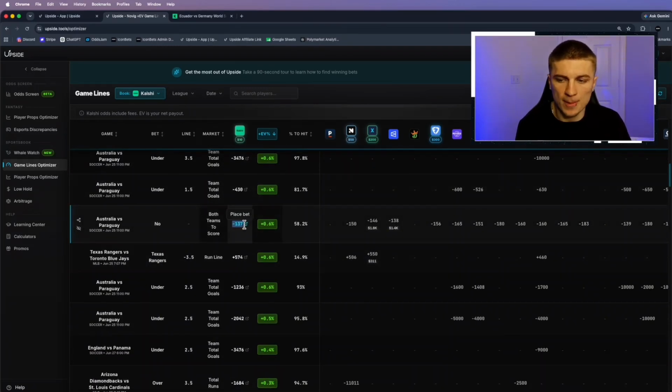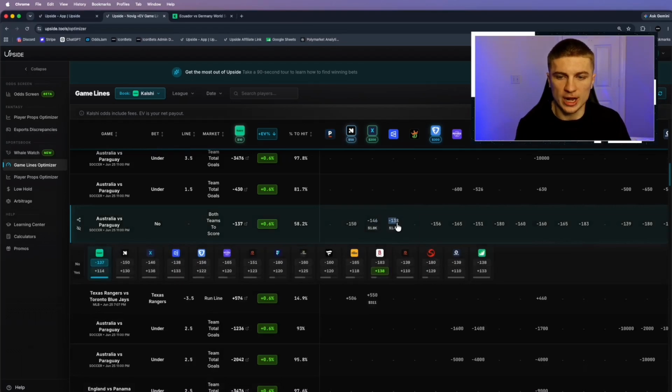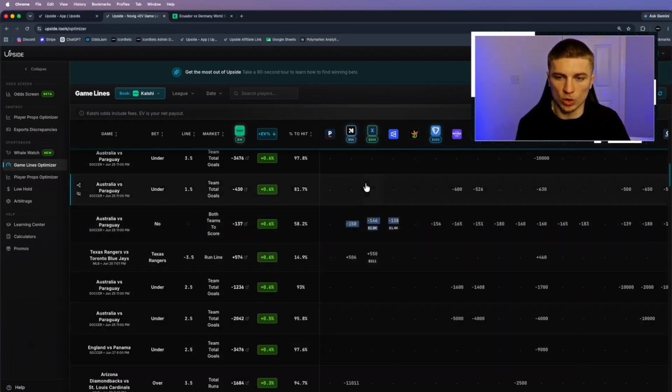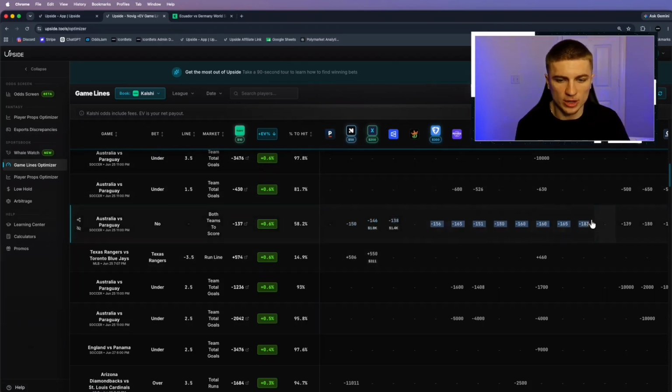We're getting a price of minus 137 on Kalshi and minus 150 on NoVIG, minus 146 on ProfitX, and minus 138 on Polymarket. As you can see, we're getting the best price out of the sharpest books in the world, which are these four right here. And then you're also able to see all of the soft market is all in agreement that about minus 160 is what this line should be set at, and we are getting minus 137. That's an example of an EV bet.